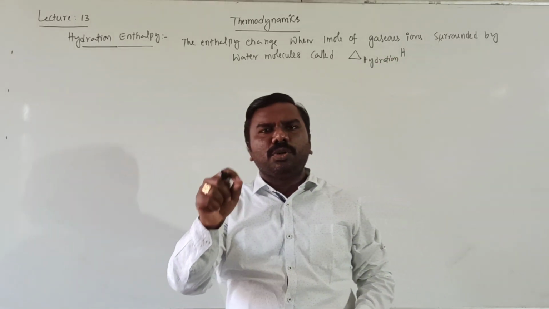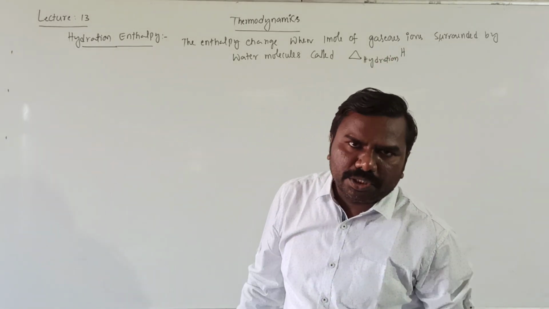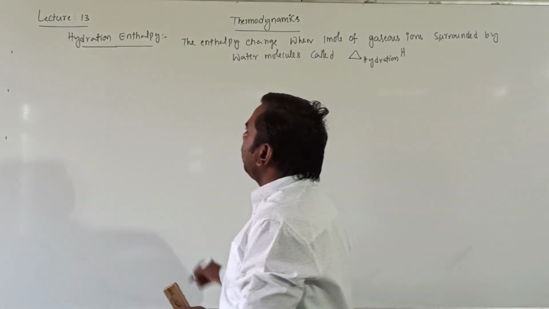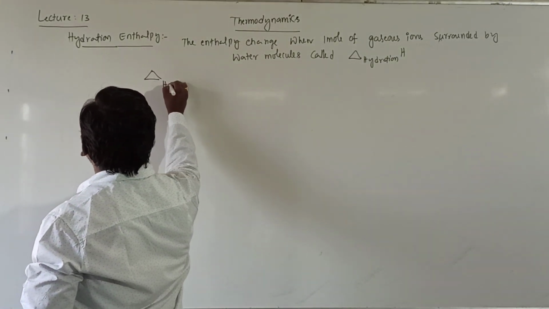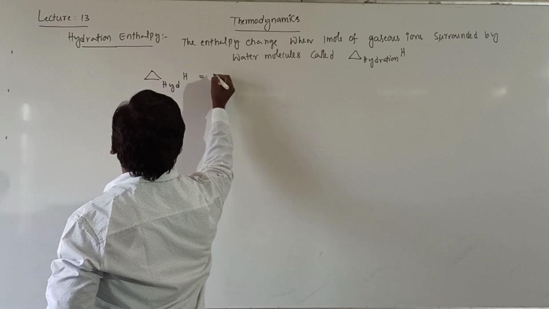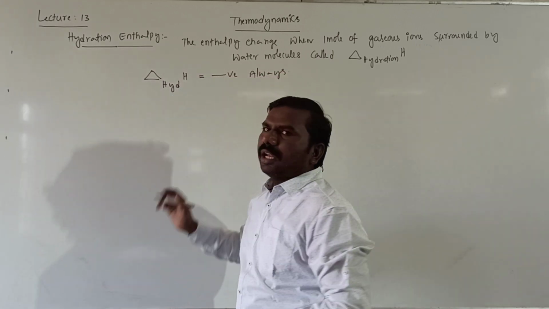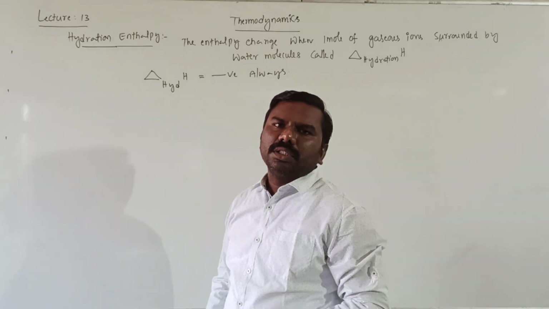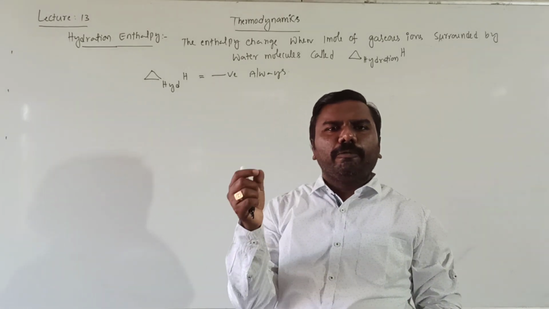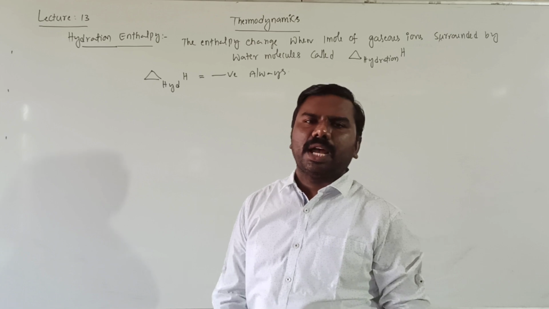If I put H naught, that is standard hydration enthalpy. Hydration enthalpy is always negative, students. It means energy will be released when water molecules surround the gaseous ions.